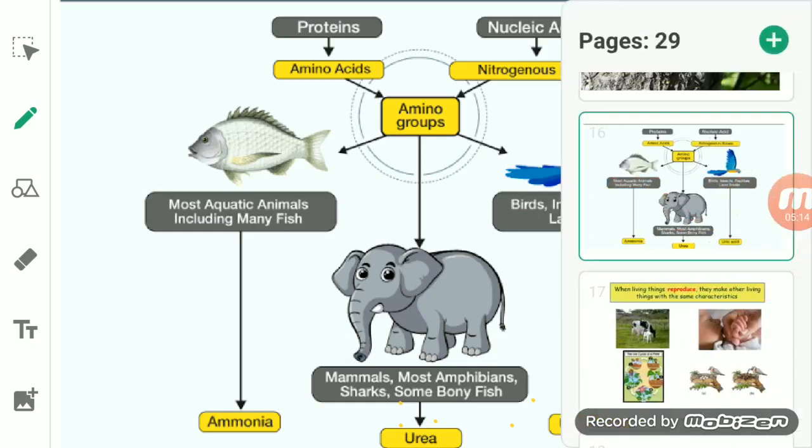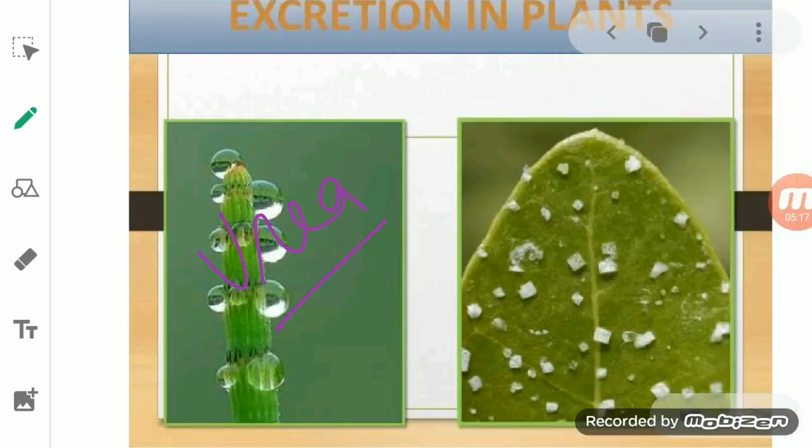Now, if we talk about the case of the plant, you see, student, plants show the excretion process. It also removes the waste material from it. So excretion in plants means removal of waste products in plants. And plants remove their waste products by different methods. Here also in plants the excretion process occurs, although the method of removal of their waste product may vary from that of the animals.